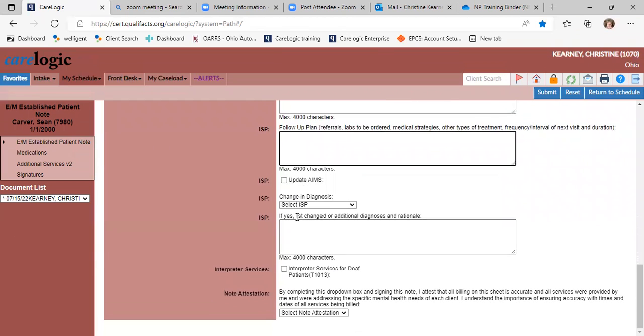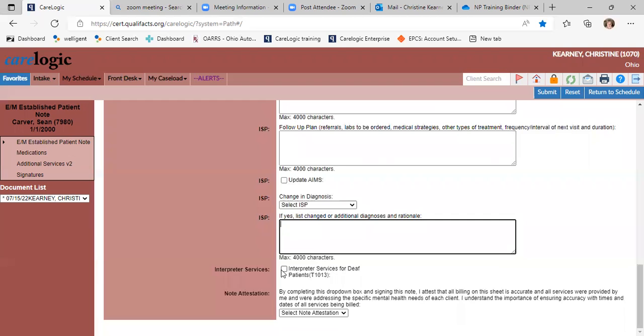Update the AIMS, not necessary. Change in diagnosis. If you change the diagnosis, if you want to alter what the therapist has done, you can, but you need to update the DA and the service plan. And this is where you would do that. Well, that's where you would document why you changed the diagnosis. I don't typically do that because I usually just talk to the therapist and you work something out between the two of you.